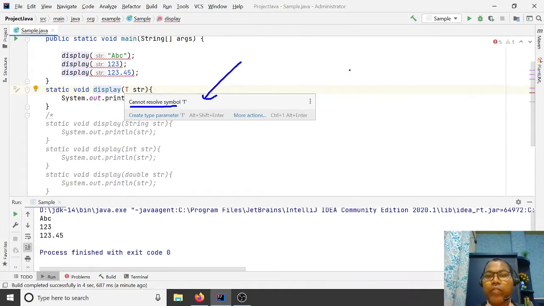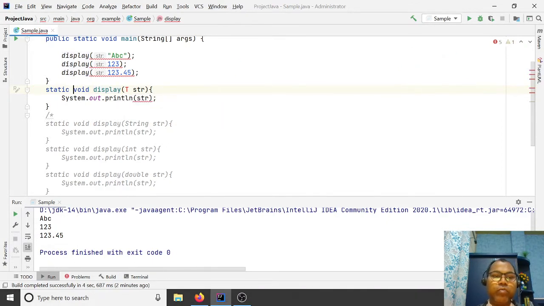Whenever you are defining a class, with the class name we have to define your generic. In the case of an interface, you define your interface types. But in the case of a method, before your method signature, here you can define the types. So here you say I am taking a type of T. Now this method's T is a generic type. At runtime you can pass any value. This is accepted.